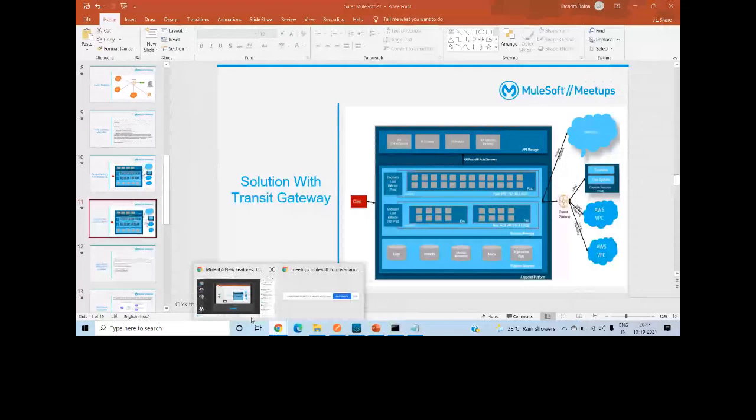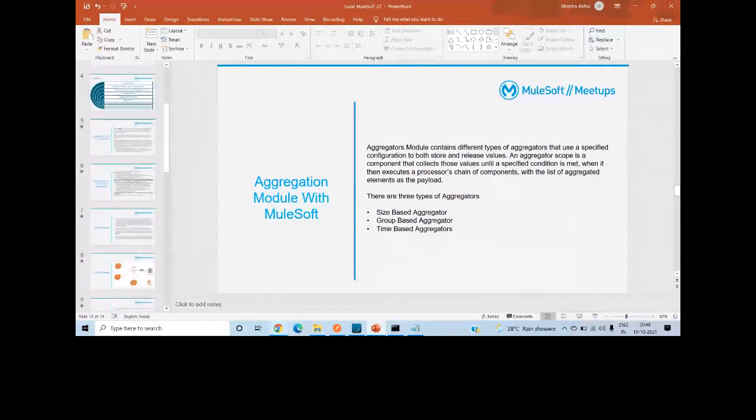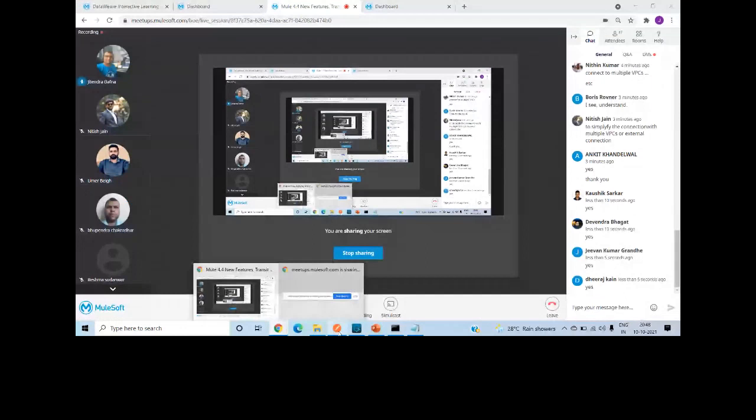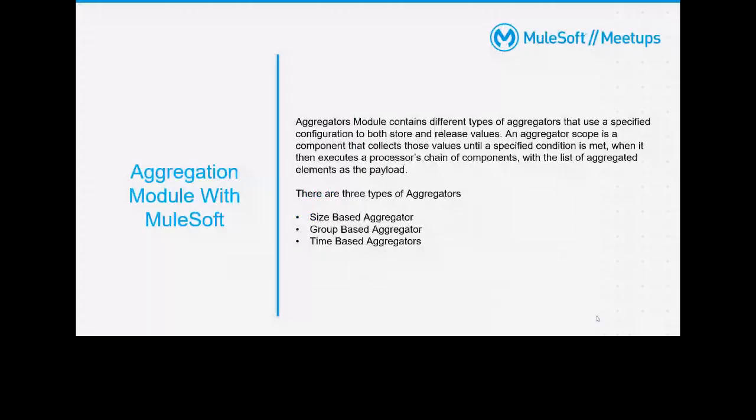So now we have completed two important topics. One is the MuleSoft runtime features. Now the next topic I will go with is the aggregation module. The aggregation module contains different types of aggregators that are used to both store and release values. Basically, it is used to aggregate the data depending on your time, size, or on your IDs, group ID.